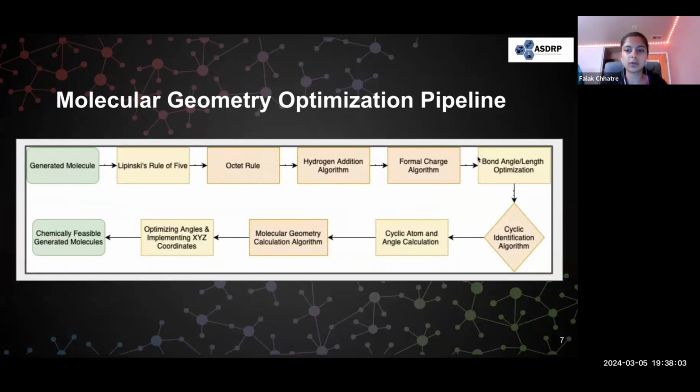Next, we have the Octet Rule, the hydrogen addition, and formal charge algorithms, which are all completed and will be further explained in the next several slides. The algorithms after that, which are currently in progress, start with optimizing the bond angle and length. Then we identify if a molecule is cyclic, and if so, it is processed through a separate algorithm to account for its structure. Through these algorithms, we output XYZ coordinates to represent the optimized chemically feasible molecules.